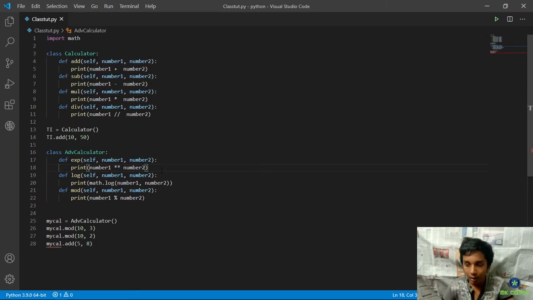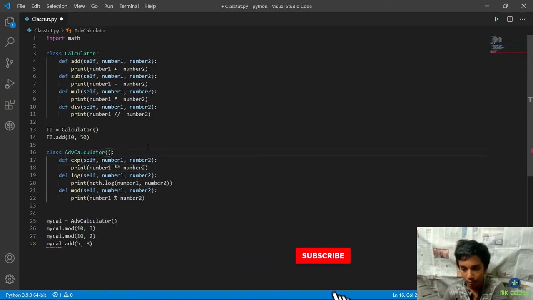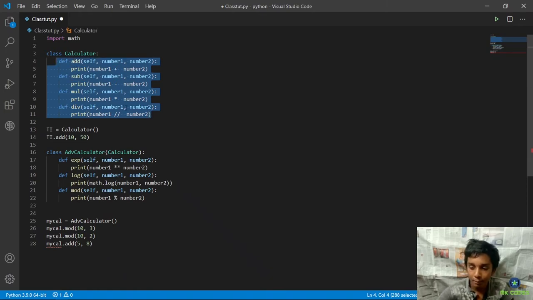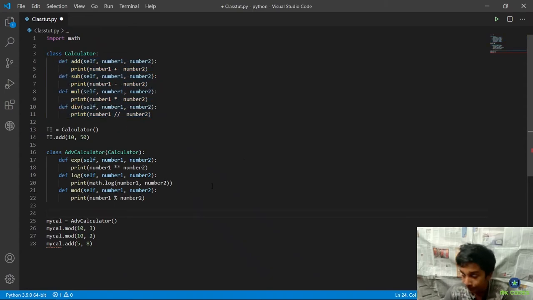So a quick turnaround, since I already have the basic functions in another class called calculator, I could inherit those without actually recoding it here. So as simple as putting in the bracket calculator. That's it. So now all my good stuff like addition, subtraction and simple things are going to be there for this class also. Terrible code actually.